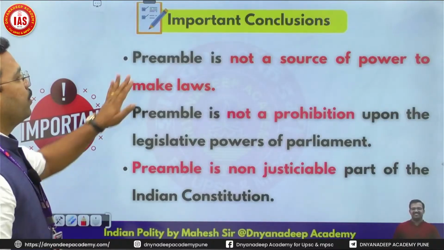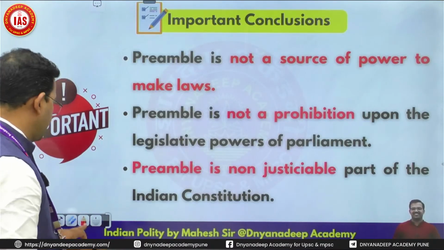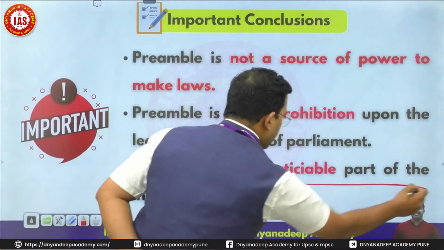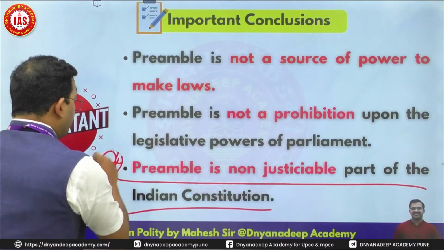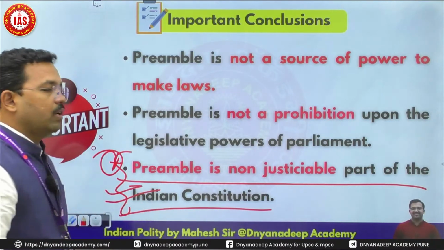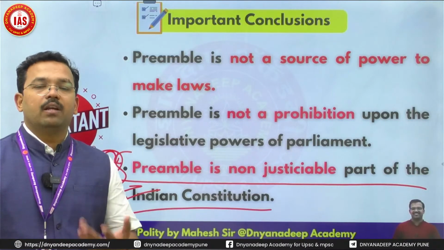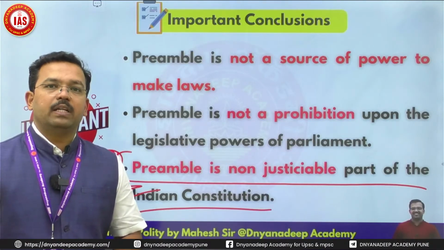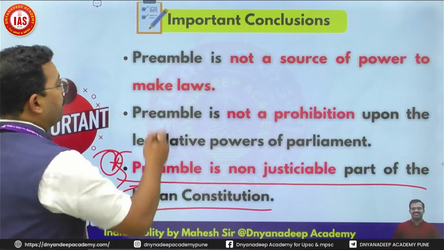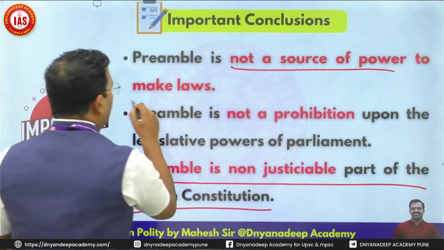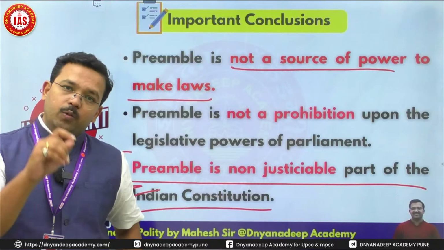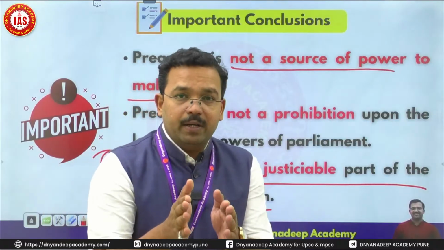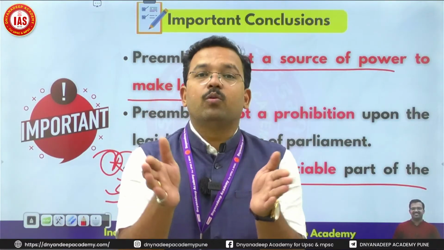Now, important conclusion. These three lines are very, very essential. The preamble is a non-justiciable part of the Indian Constitution. So this is important. It means if anything is not implemented over here, you do not have the right to go to the court. So the preamble is a non-justiciable part of the Indian Constitution. Second thing, the preamble is not a source of power to make laws. It means you can make laws based on the preamble, but you cannot claim that since this law is made on the preamble, you cannot challenge this in the court.